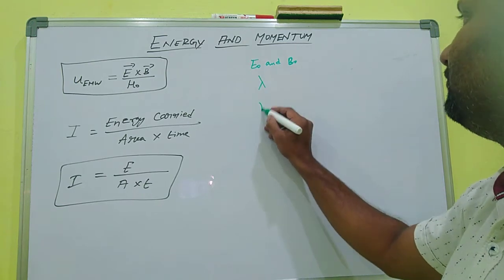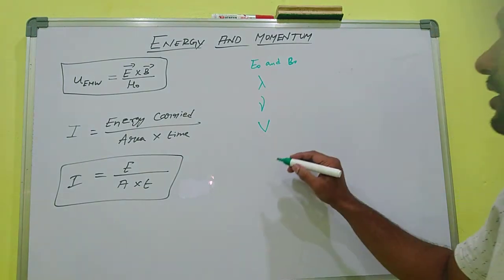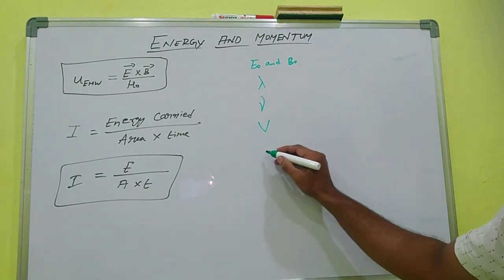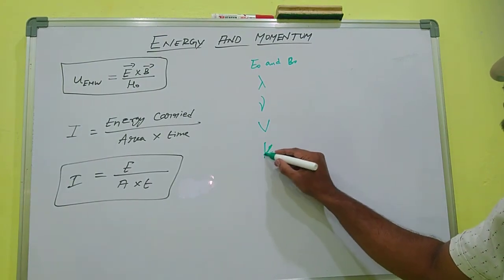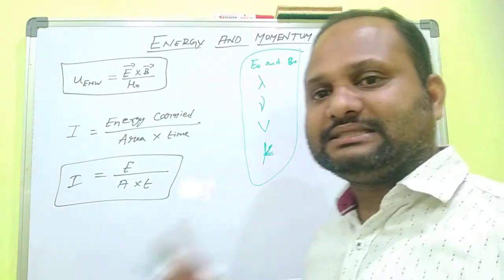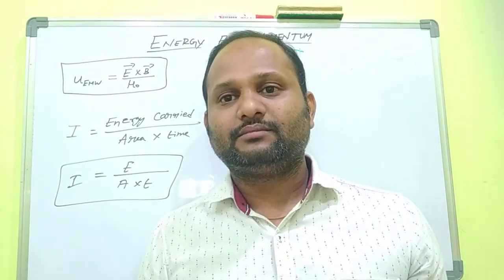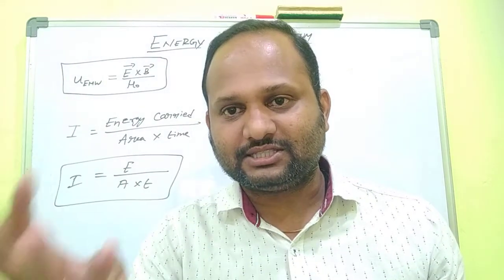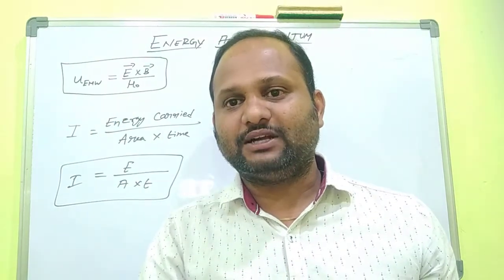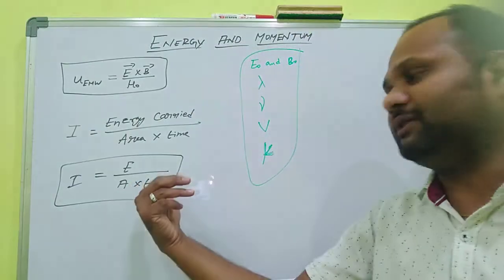Then lambda wavelength, frequency. Then what? Velocity also we can find out. Angular frequency omega equal to 2 pi f. Then the propagation constant K. All these things we are able to find out using a wave equation. That means when an electromagnetic wave is propagated, we can find out the velocity of the electromagnetic wave, the wavelength of that wave, the frequency of that wave, the peak value of the electric field, the peak value of the magnetic field, and also we find the intensity by using this expression.